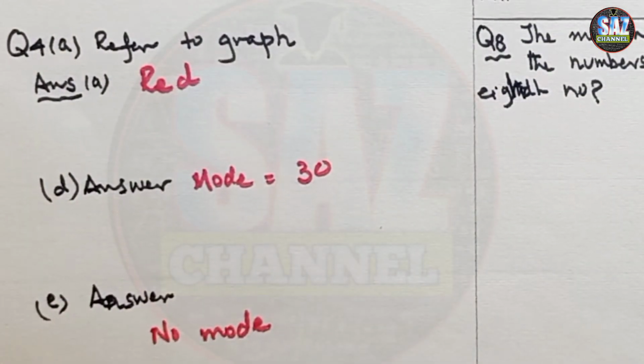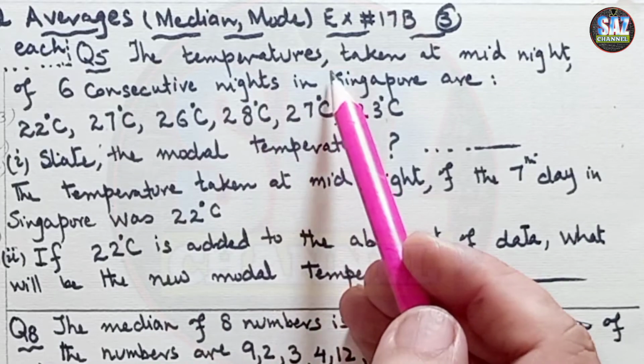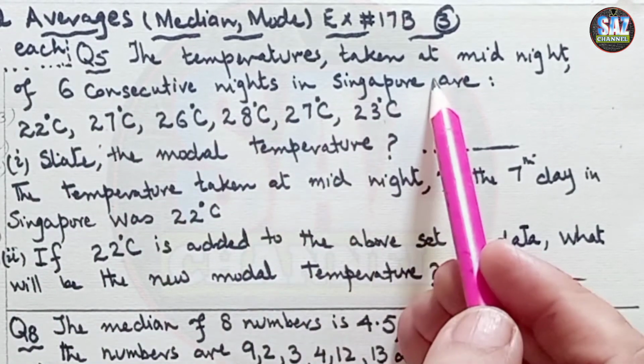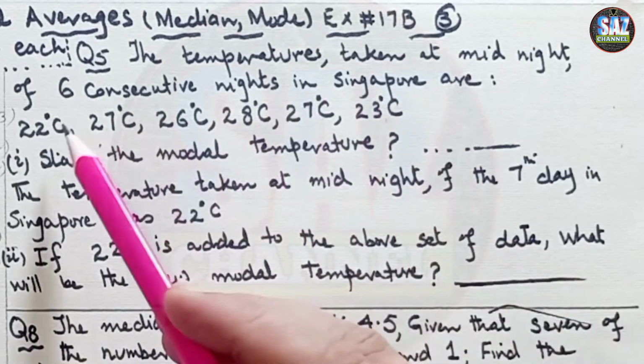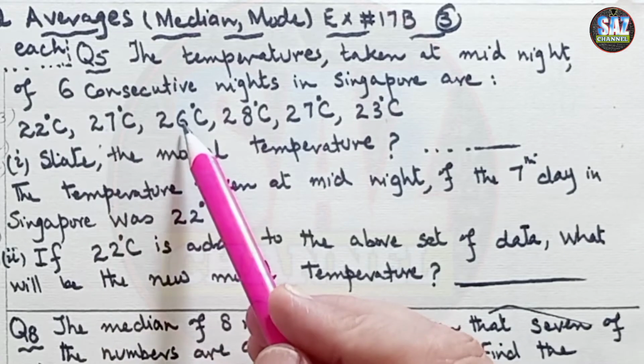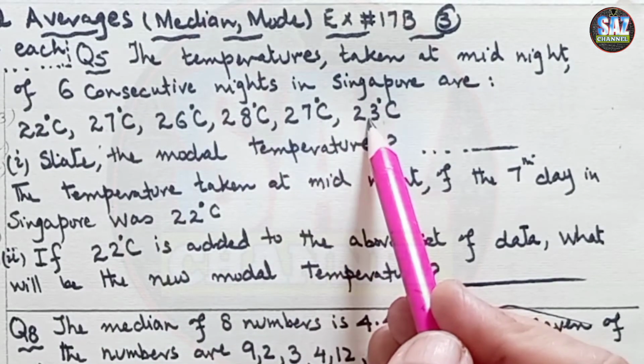Let me read question number 5 from the book first and compare the data, and then we'll be focusing on how to solve this question. Question 5 says, the temperatures taken at midnight of 6 consecutive nights in Singapore are recorded, and the temperatures are 22 degrees centigrade, 27, 26, 28, 27 and 23 degrees centigrade.